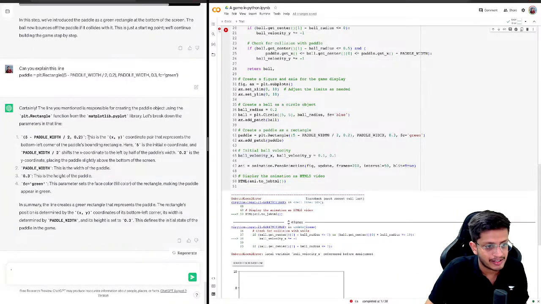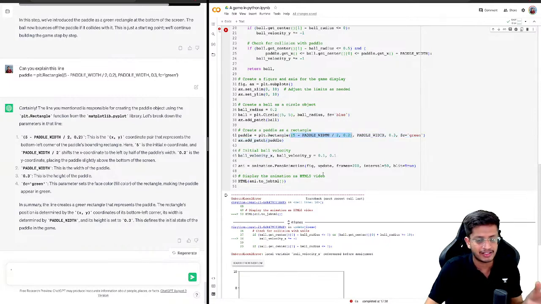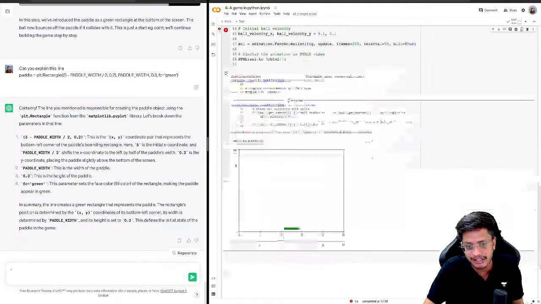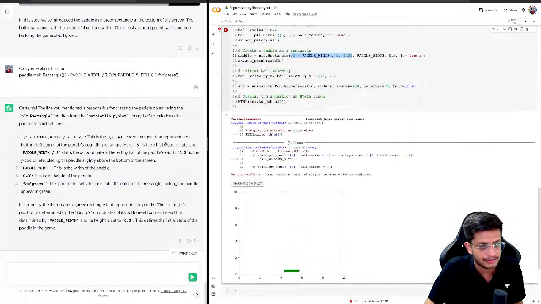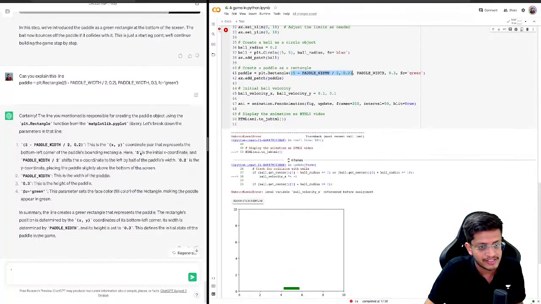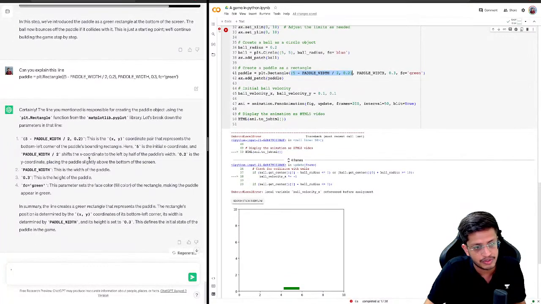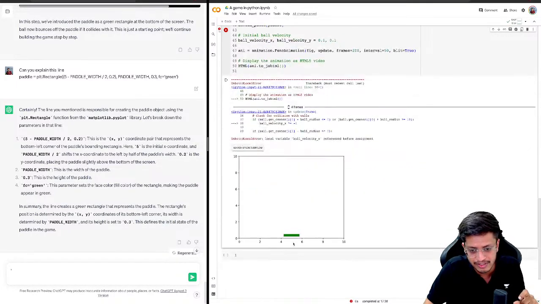So the first parameter here is the center of the rectangle. Basically, it's the xy coordinate pair that represents the bottom left corner. Okay, it's not the center; it's the bottom left corner. Here 5 is the initial x coordinate and paddle width by 2 shifts the x coordinate to the left by half of the paddle's width. 0.2 is the y coordinate, placing the paddle slightly above the bottom of the screen. So y is 0.2 and x is 5. 5 is the initial position, and anyways we created the ball also in the center. So yeah, that's why.